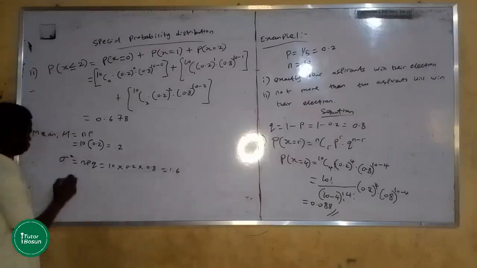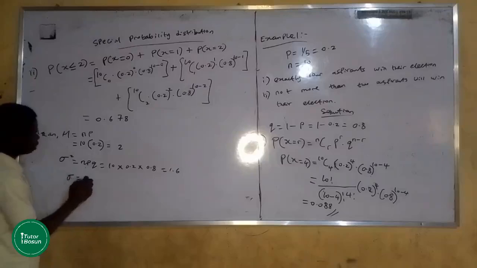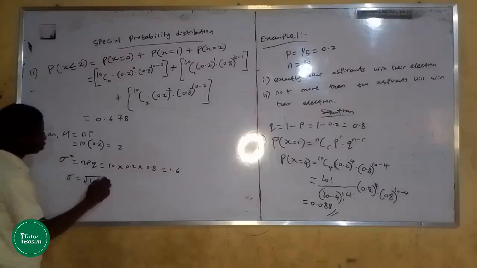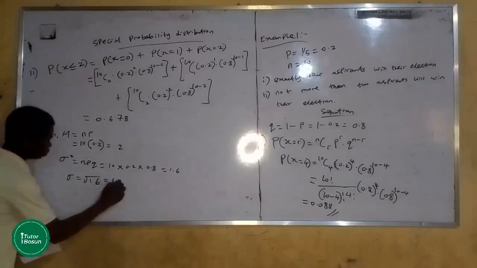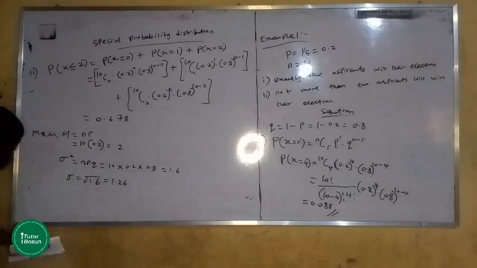And if you are looking for your standard deviation, which is sigma, that's the square root of 1.6, that should be giving us 1.26.